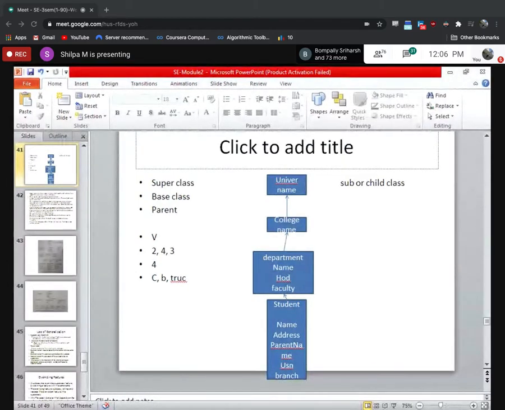Any doubts? See, I see only 10 students interacting. What about the others? Chakravardhan, Asta, Jeevan, Karthik.